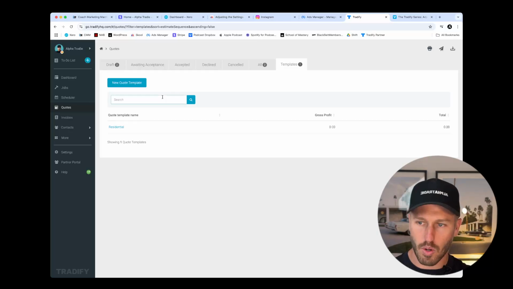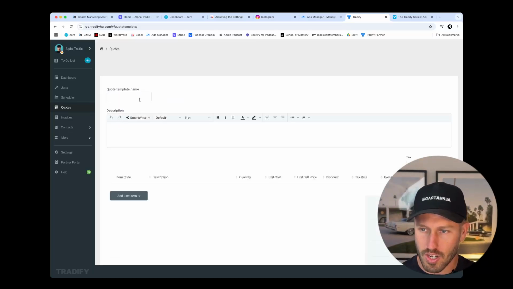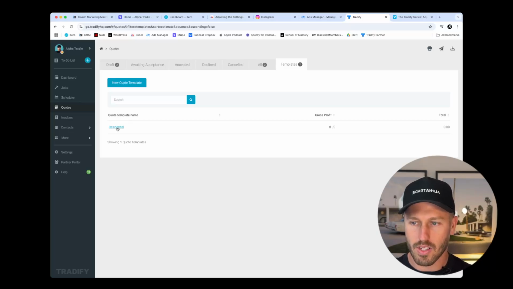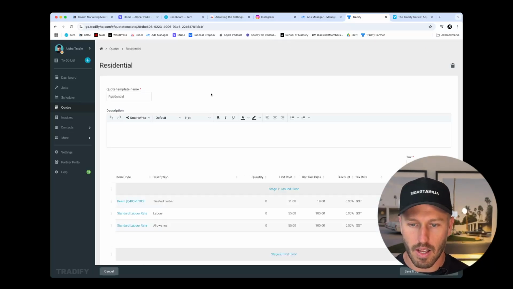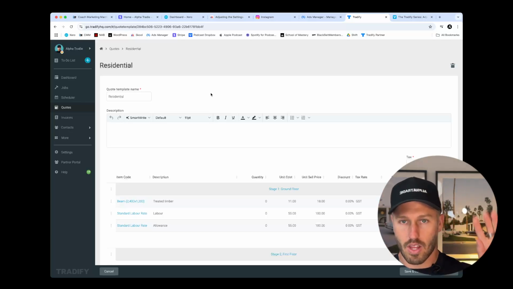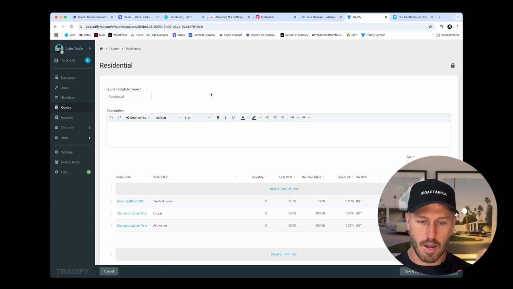All right, let's build a quote template. Now you can select new template, and I'm going to use the one that we have prefabbed already. This is what I call a residential template. If you do resi and commercial work, you might want to start with a residential and then a commercial. If you are a pool concreter, you may just choose to have a single site or just a generic quote template. If you do only timber frames as a carpenter, you may have one for residential single dwelling.